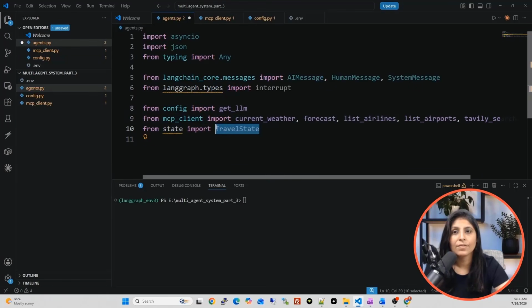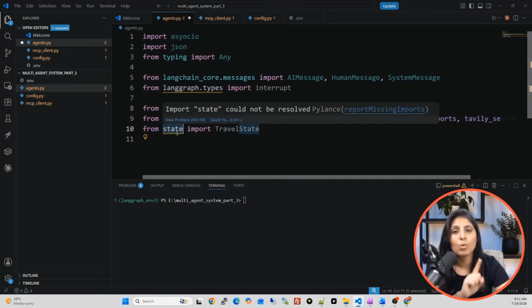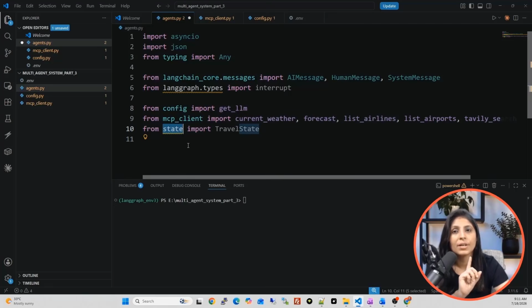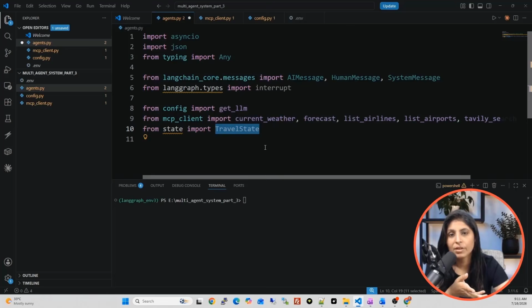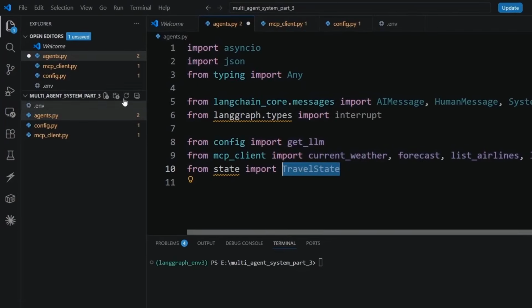Now we have this TravelState. We are importing TravelState from state. So guys, we will create one more Python file and name it state.py, and in that file we will create a TravelState class. This part we have already covered in previous classes, part 1 and part 2, but there are a few modifications. I will tell you about those modifications. So let's create the state.py file.